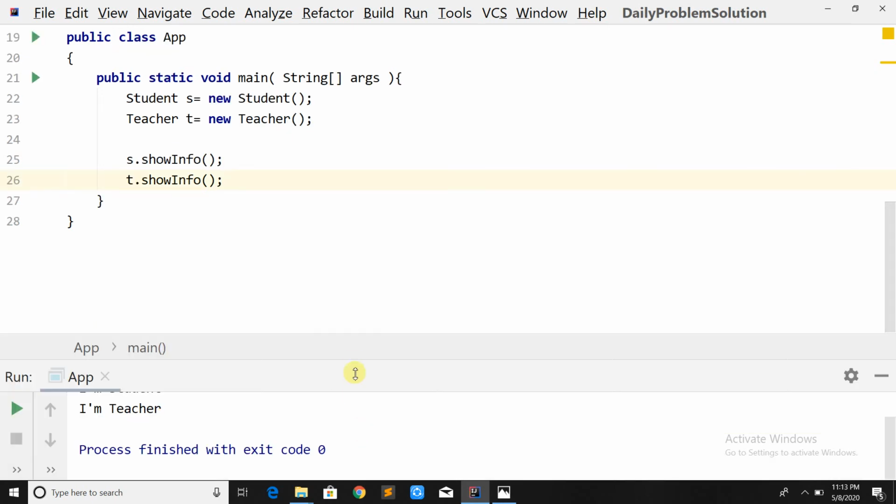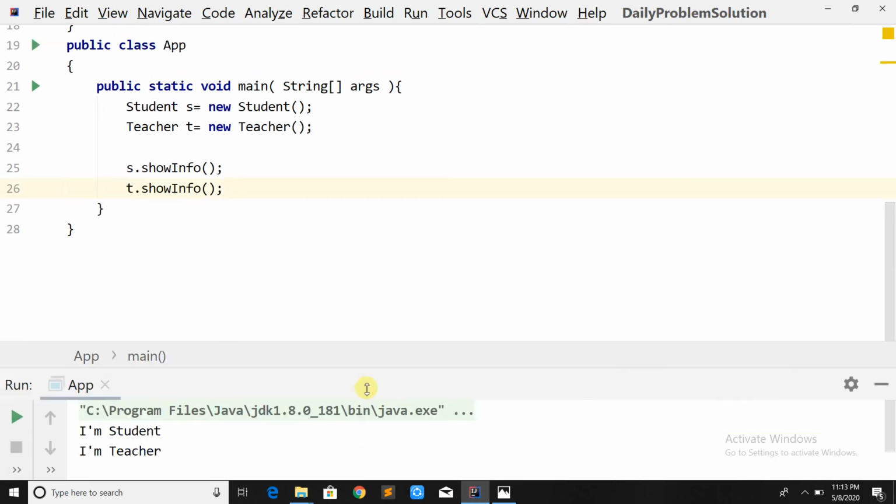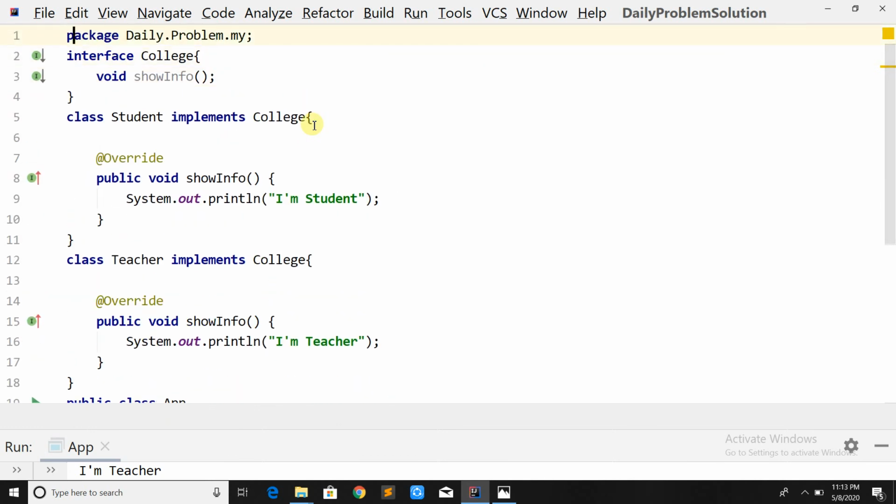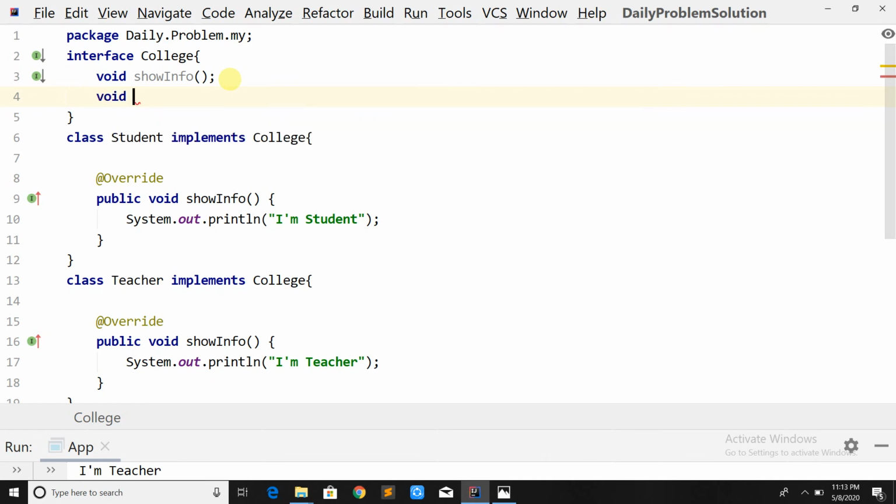Okay, so now consider that you want the student to support which college the student belongs to, and the teacher also must support which college the teacher belongs to. At that time, what we can do is add a void college info method.